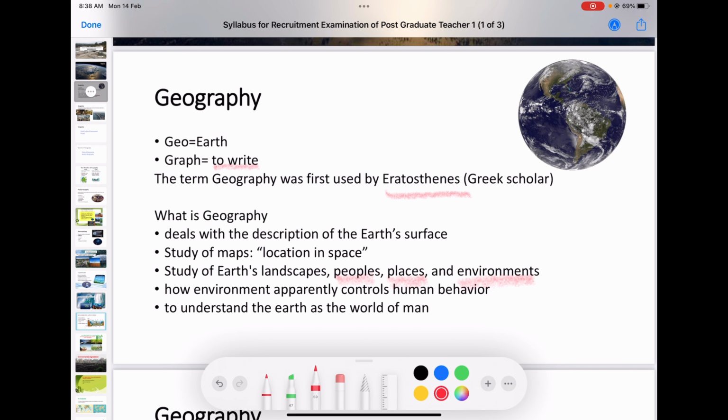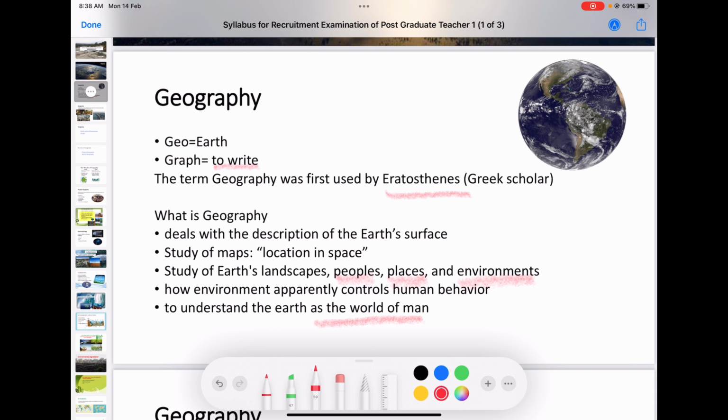So there is another concept that geography is to understand the earth as the world of man, world of humans. So we have studied in a later stage earth as the world of man. So we have possibilism after determinism. This concept where man controls the world is possibilism. Man is able to change the environment.